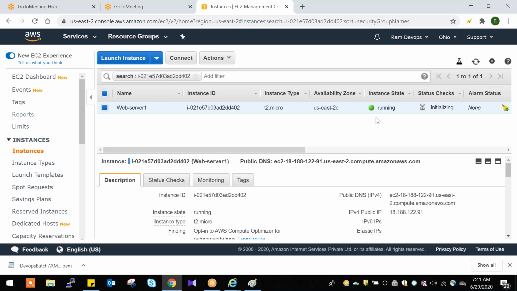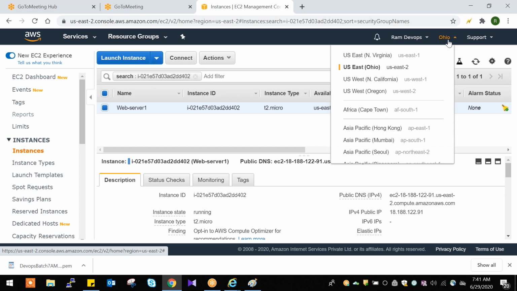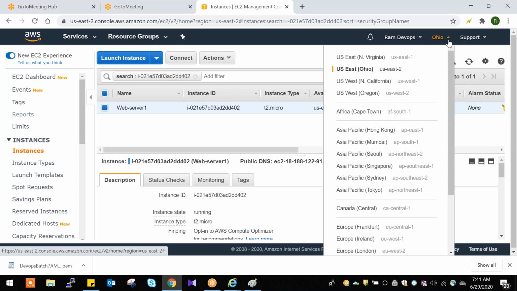So one more thing prior to connecting this server, I want to show you. When we want to create any server, this is the region. This is my login ID. Regions, where you want to create server, we need to select first. We have created server in Ohio, US East region.